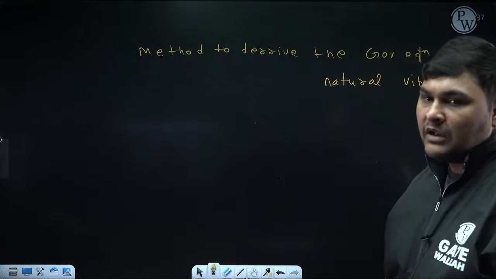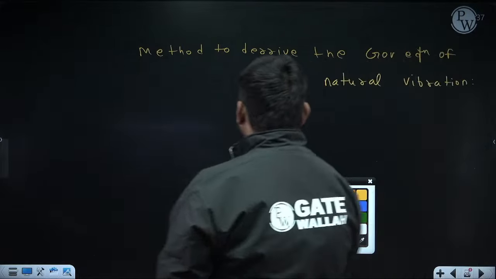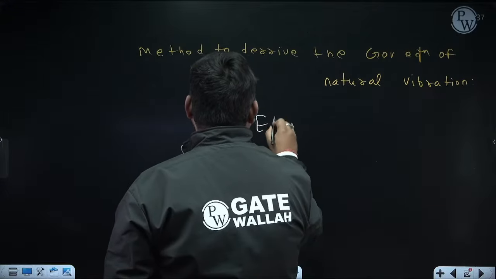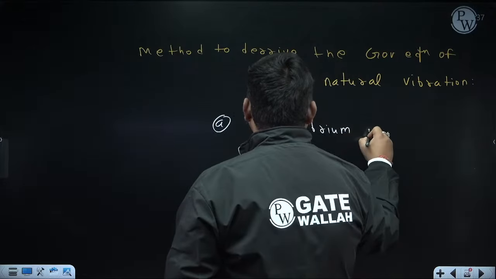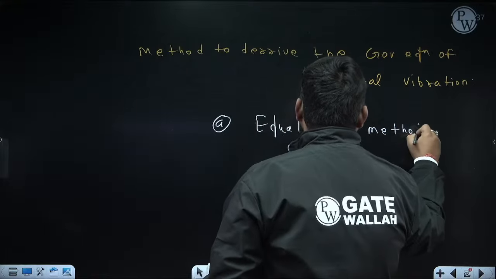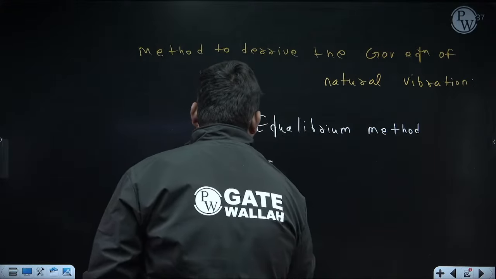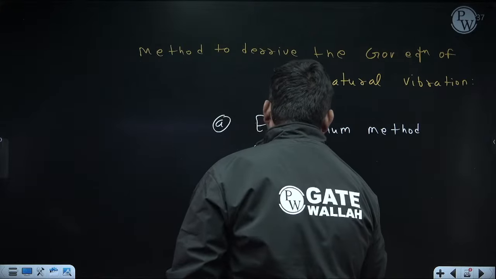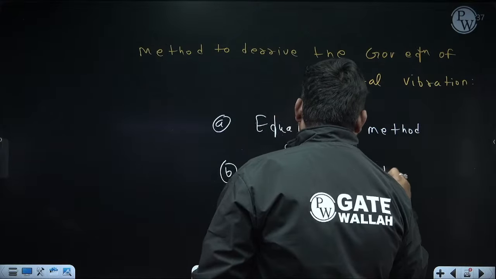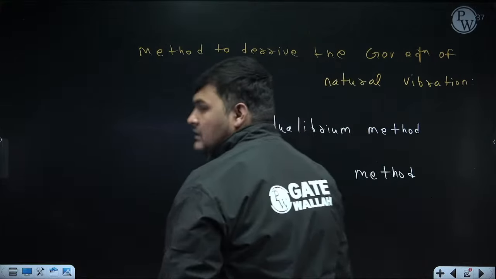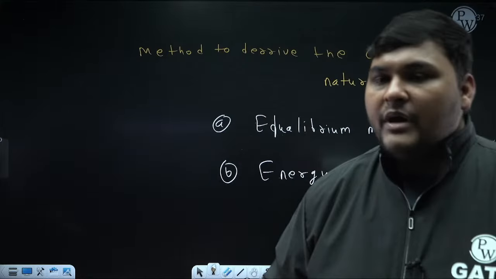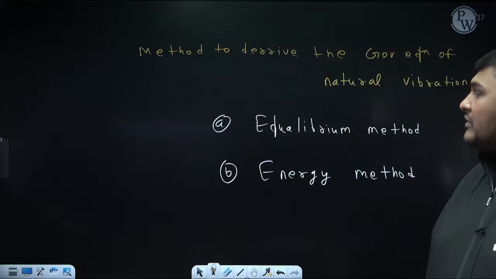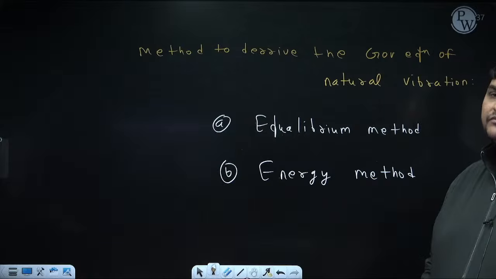We had two methods: one is the equilibrium method and the second one is the energy method. Both methods are simple. But with the equilibrium method, how can we derive the equation of vibration? With the energy method, how can we derive the equation of vibration?